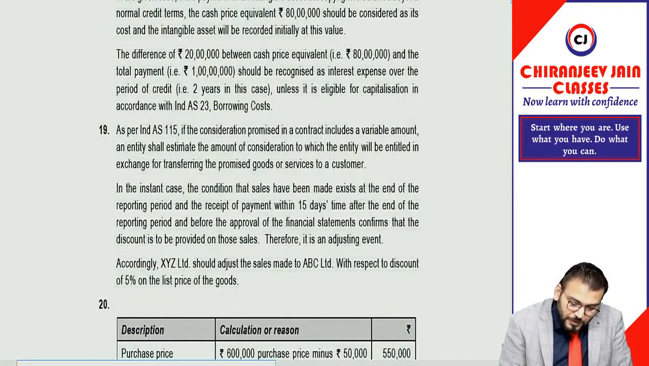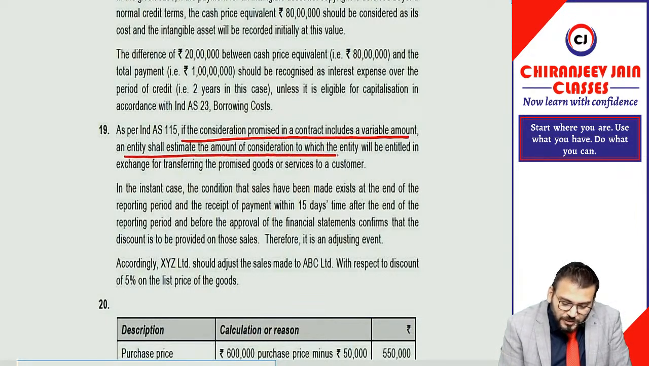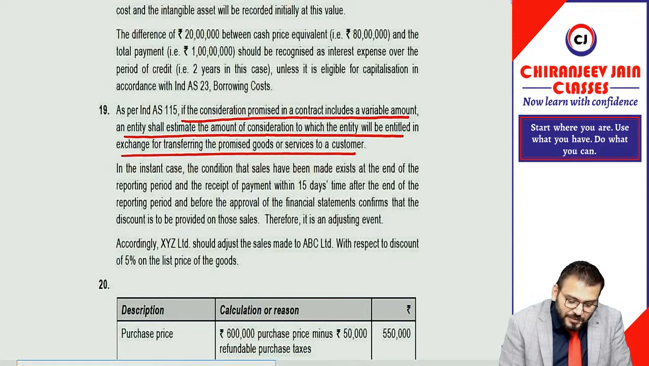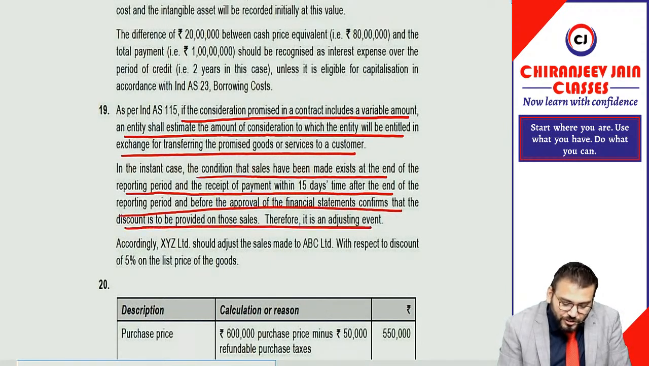You can see if the consideration promised in the contract includes a variable amount, an entity shall estimate the amount of consideration to which the entity will be entitled in exchange for transferring the promised goods and services to the customer. In the instant case, the condition that sales have been made exists at the end of the reporting period, and the receipt of payment within 15 days after the end of the reporting period, before approval of the financial statements, confirms the discount to be provided on those sales. Therefore, it is an adjusting event.